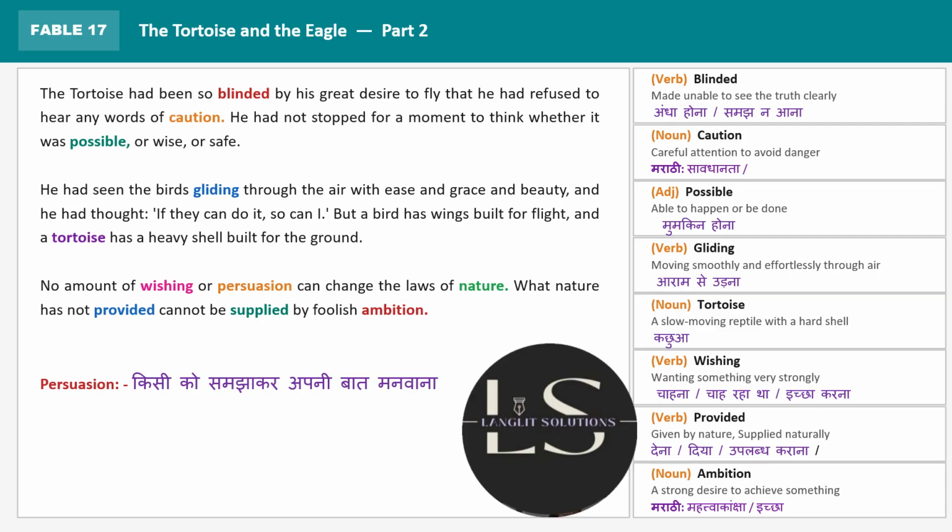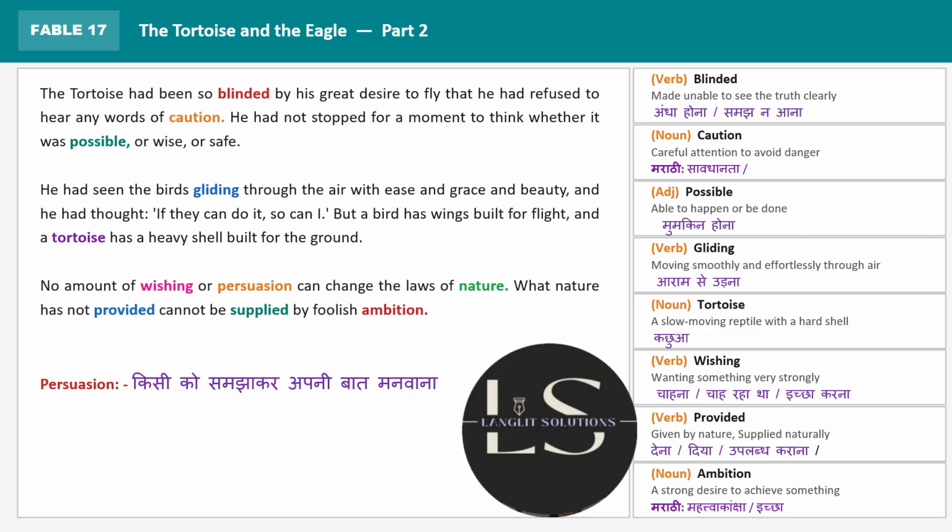But the tortoise was not aware of this. A bird has wings built for flight, and the tortoise has a heavy shell built for the ground. A bird has wings, and the tortoise has a heavy shell. Heavy shell is something that the tortoise is covered in, and which is built for the ground only.